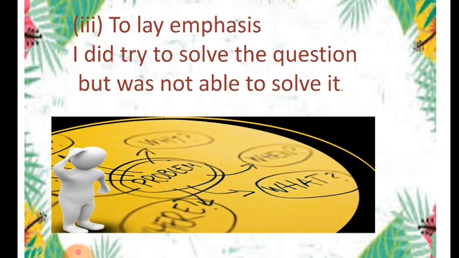In order to lay emphasis, we use did. Now let's see an example. I did try to solve the question but was not able to solve it. So here did is used to lay emphasis that I tried to solve the sum but could not solve it. So instead of that we have used did try to lay more emphasis, that I tried very hard but could not solve it.